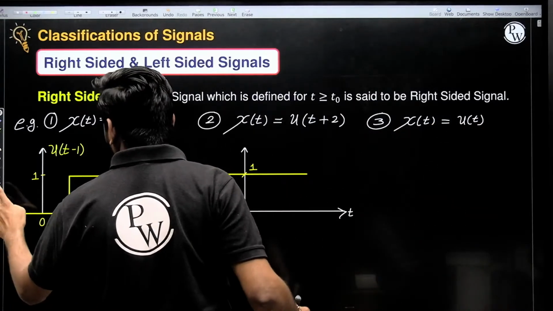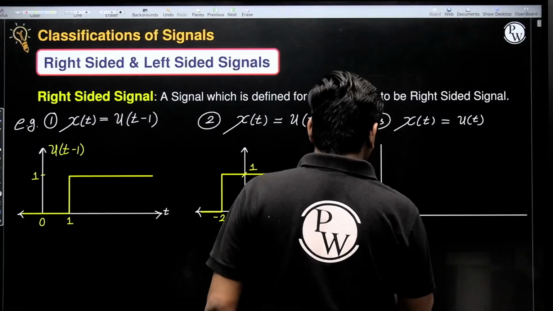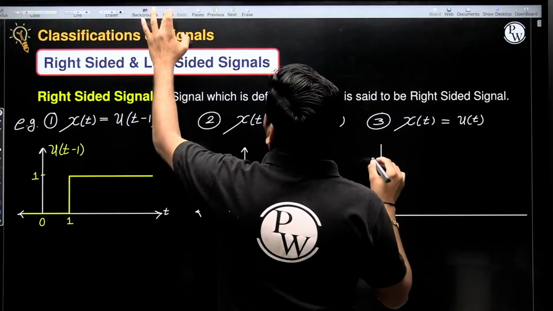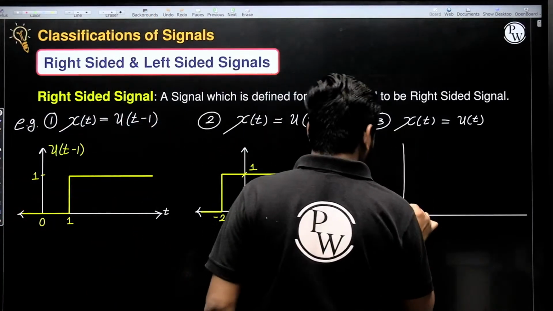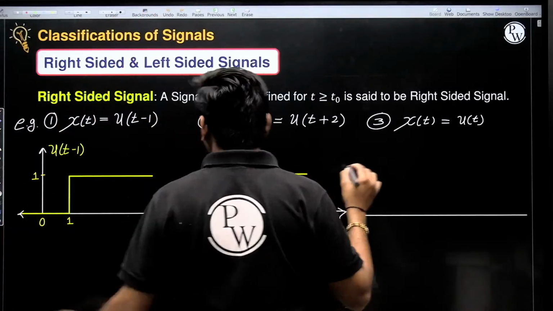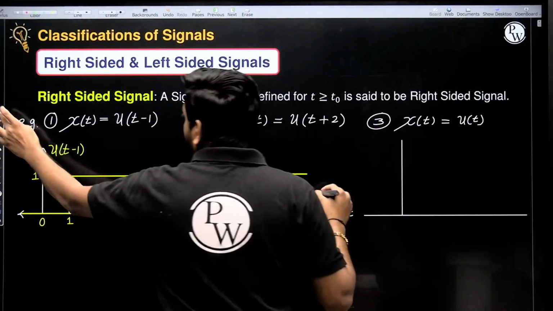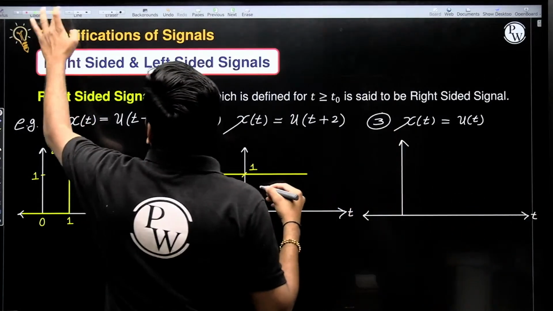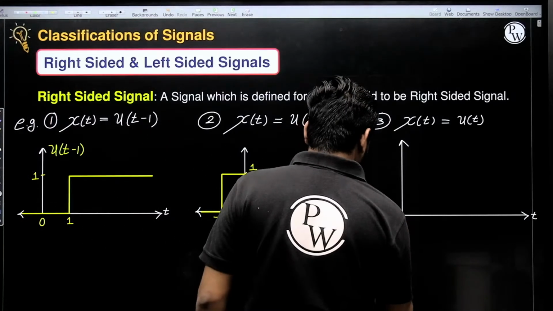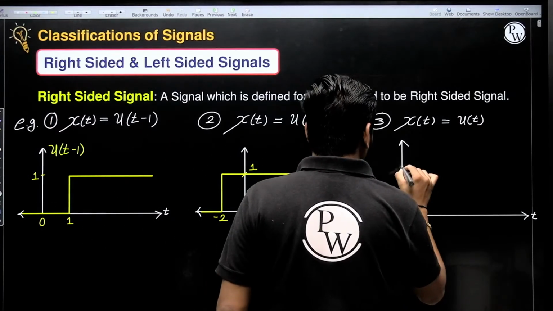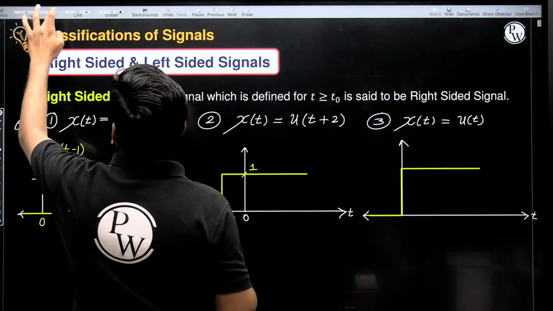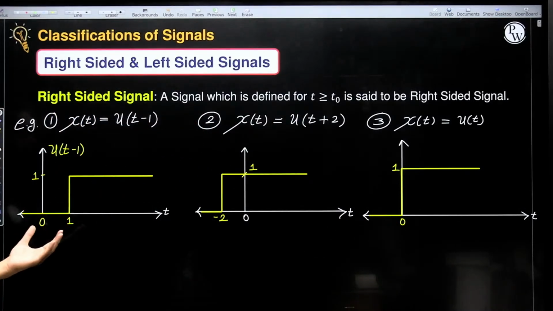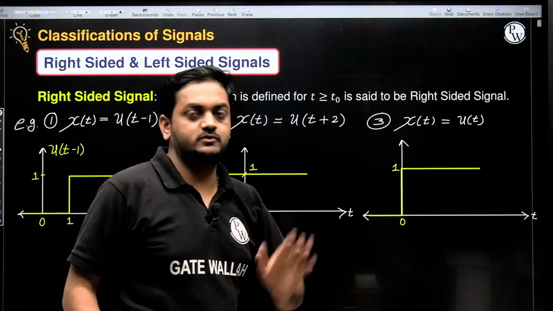And number three example, let us consider x of t equal to u of t. Starting from 0 and going towards the right side. So this is also the right sided signal. So all three examples are of right sided signal. It is going right side from the starting point.